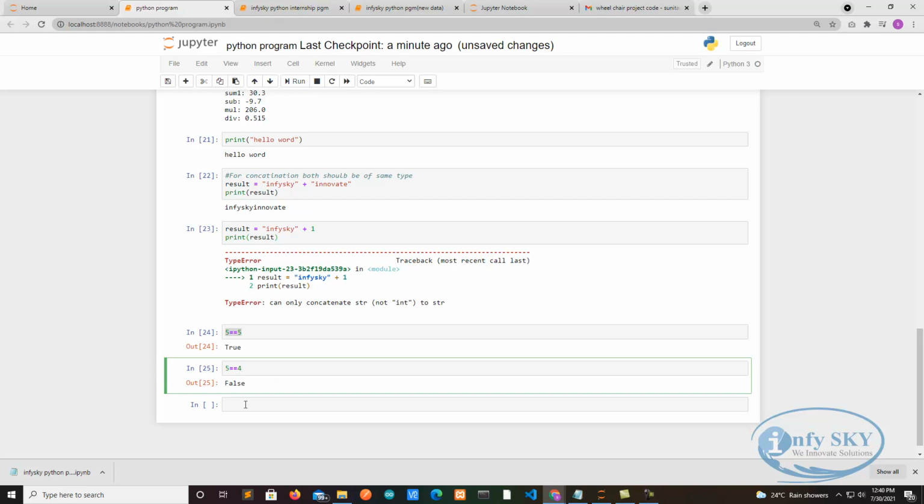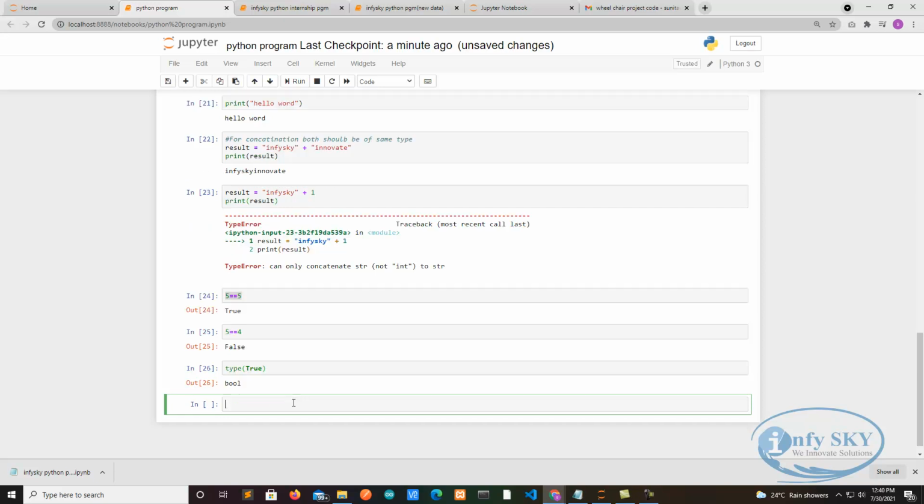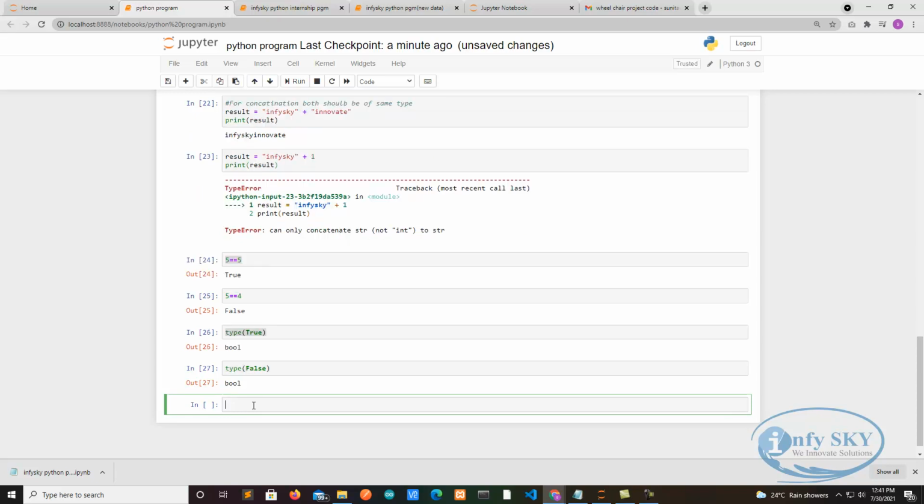I want to see the type of True. So the type of True is what? Can anyone comment? The type of True is bool. See, we need to take a capital T here. If I take False also, the type is bool.